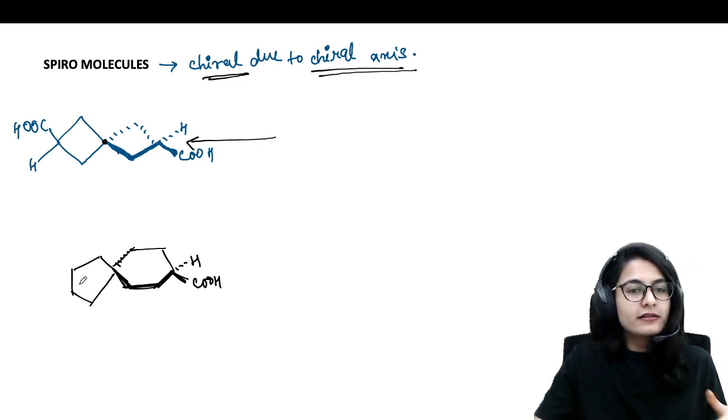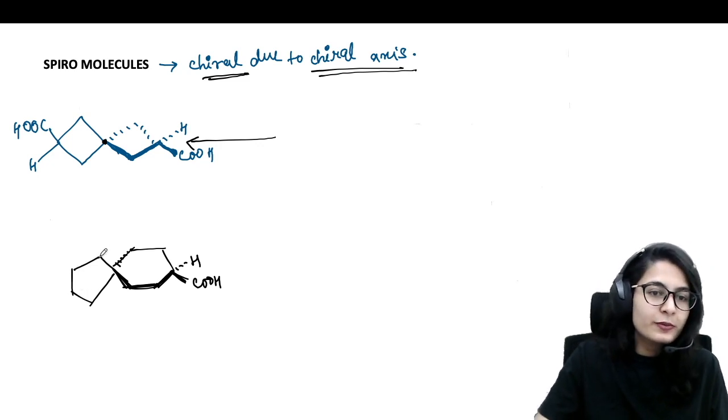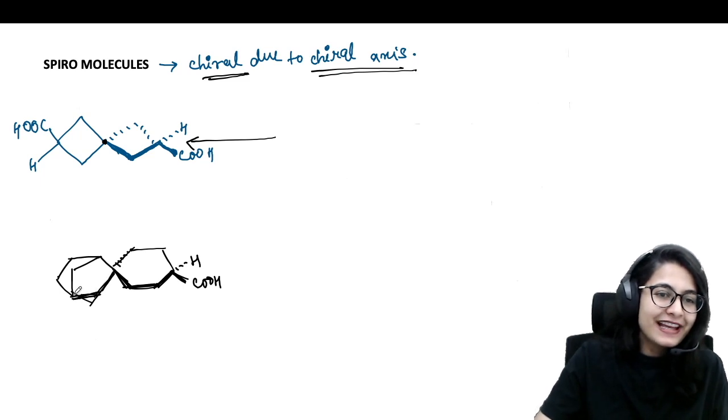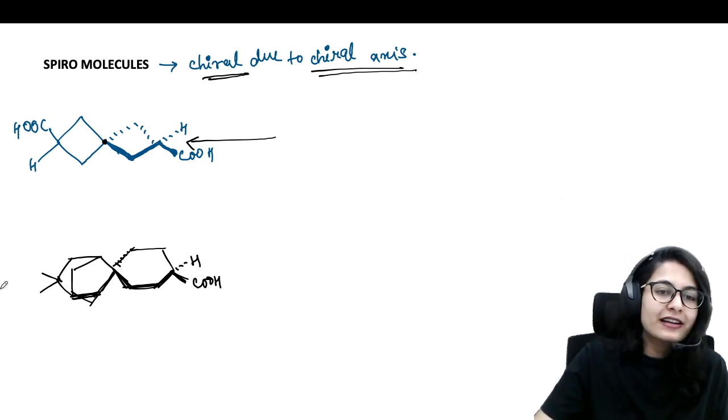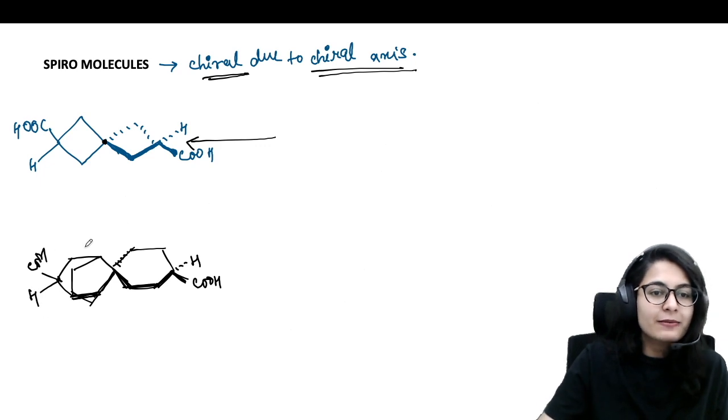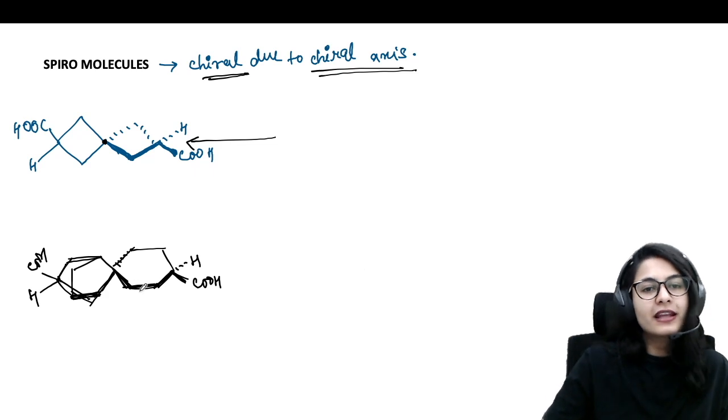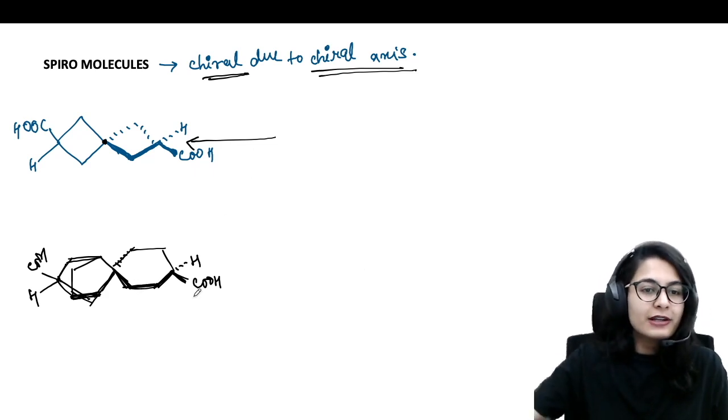All right. And obviously this needs to be a six-membered ring. This has to be a six-membered ring because then only you can have a carbon atom in the straight chiral line. Okay. So yeah, this is going to have the same symmetry. All right. We are considering the six-membered ring over here. Okay. Anyways, so I just mean to say these two are going to be the same, right?